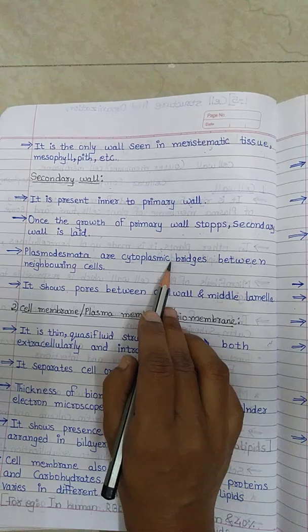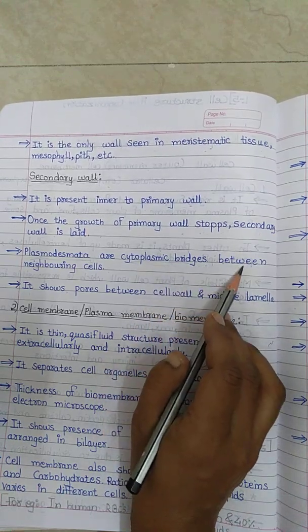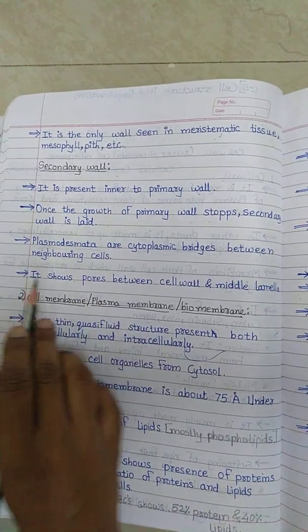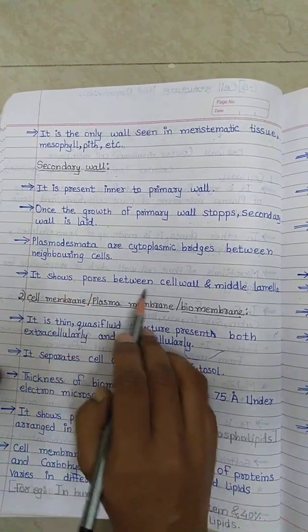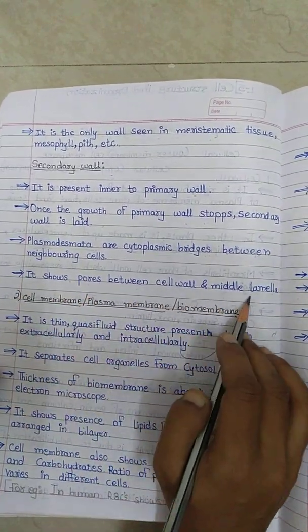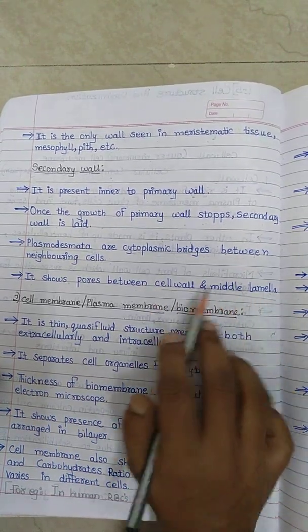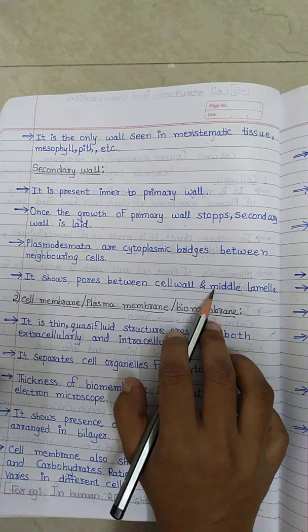Plasmodesmata are cytoplasmic bridges between neighboring cells. They show the pores between the cell wall and middle lamella, for example stomatal pores, etc.